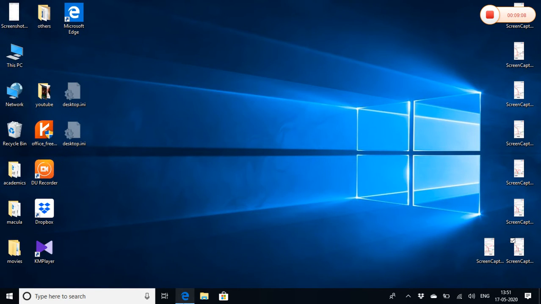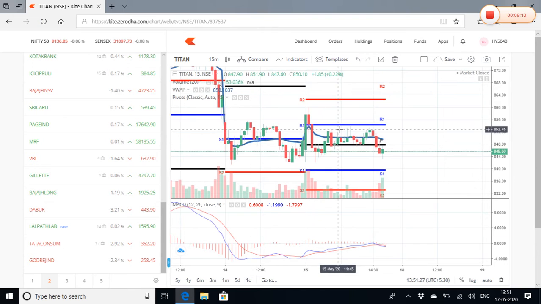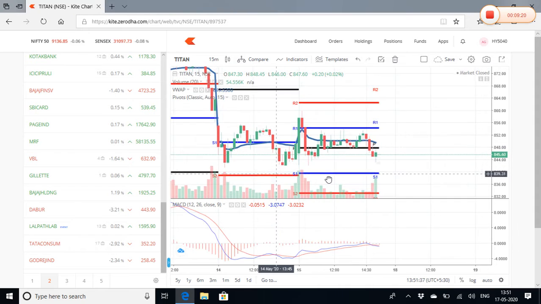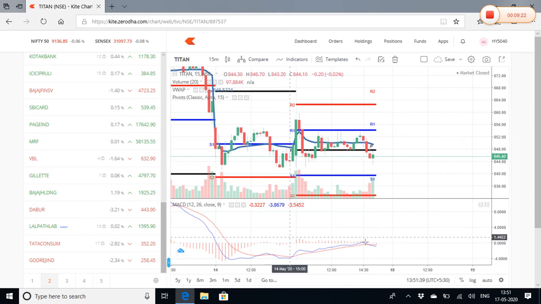Coming back to the video. So this is how. Now see what we did here: you see this candle again, it has closed over the VWAP. If you see, this has basically closed above the VWAP.